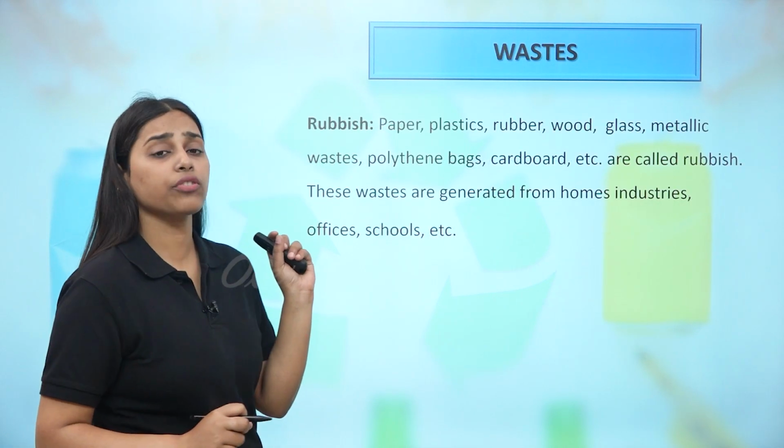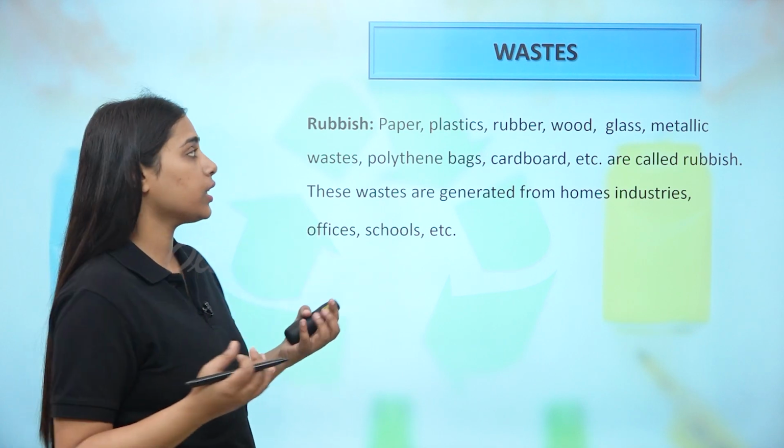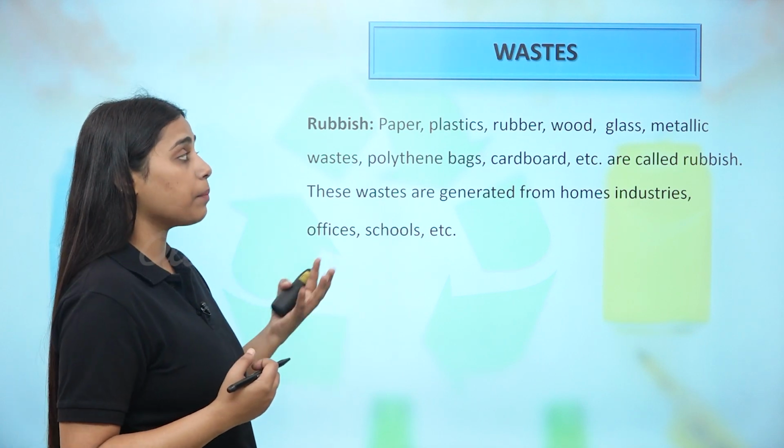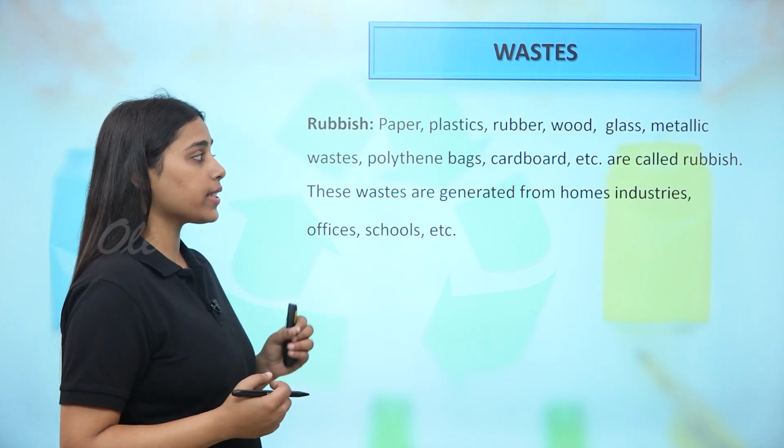Then the third category of solid waste is rubbish. Rubbish itself, from the name, these are rubbish materials. For example, paper, plastics, rubber, wood, glass, metallic waste, polythene bags, cardboard, etc.